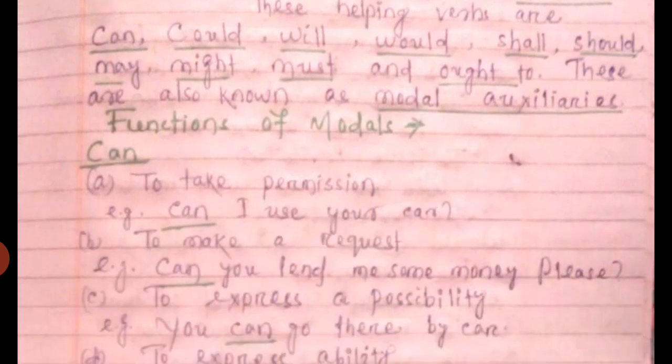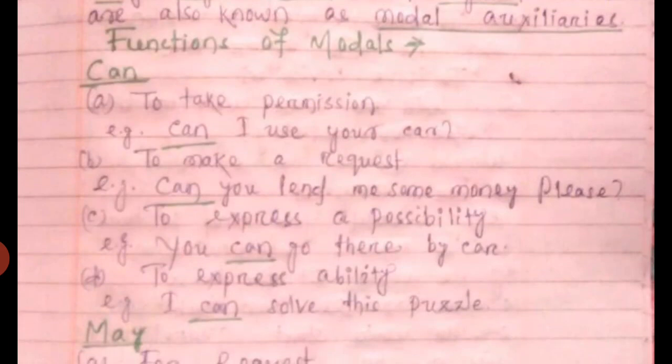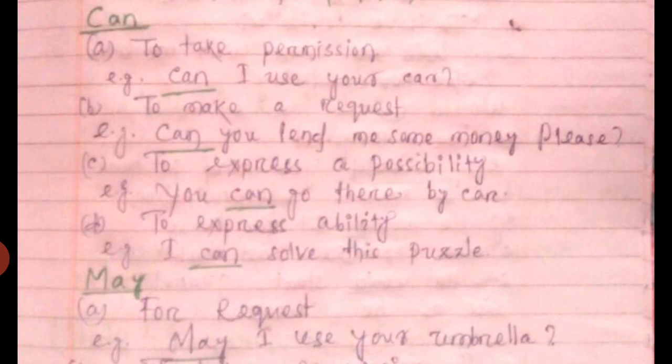First, we'll discuss can. To take permission, example is can I use your car? Second one is to make a request. Can you lend me some money please? The third use is to express a possibility. Example is you can go there by car. The fourth one is to express the ability. Example, I can solve this puzzle. So, the four types of uses of can: for permission, for the request, for the possibility, for the ability, we will use the modal can.